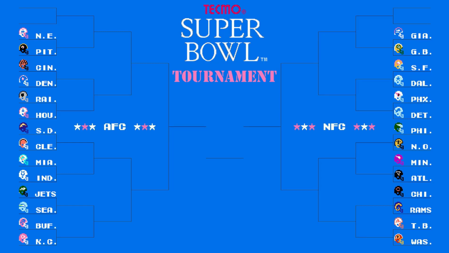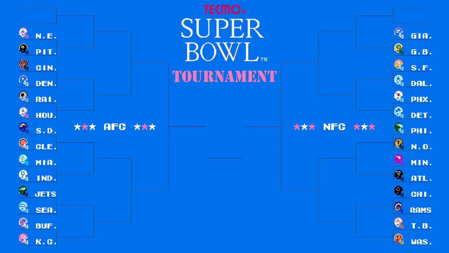Now again, this is the 1991 version of Tecmo Super Bowl, so it's with the 28 teams that were in the NFL at that point in time. So you don't have the Panthers, Jaguars, and the other newer teams. And of course the locations of some of the teams are different as well. Either way, it's 28 teams, 14 AFC, 14 NFC.